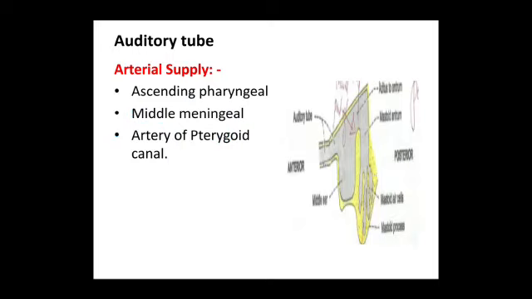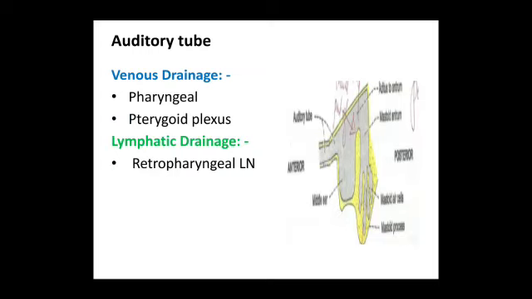So main arteries supplying it are ascending pharyngeal artery, middle meningeal artery and artery of the pterygoid canal. The venous drainage is either into the pharyngeal or pterygoid plexus of veins. Lymphatic drainage is into the retropharyngeal group of lymph nodes.